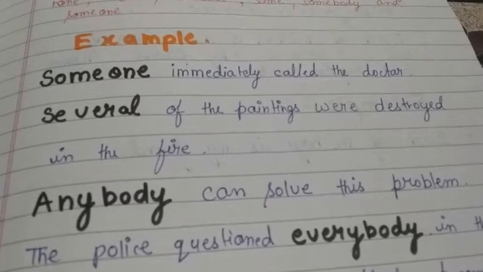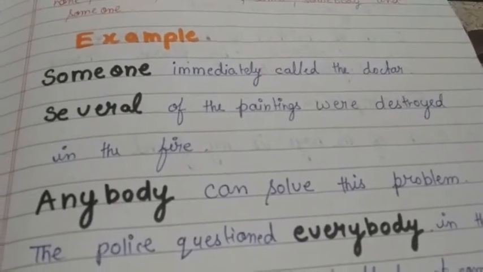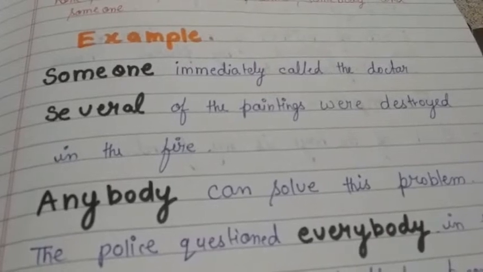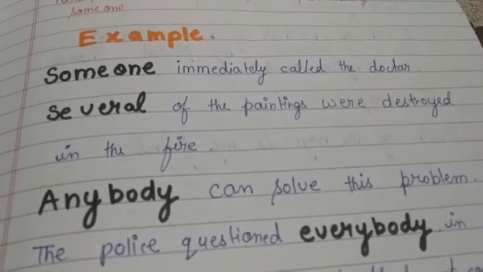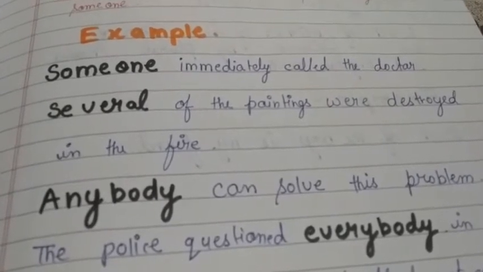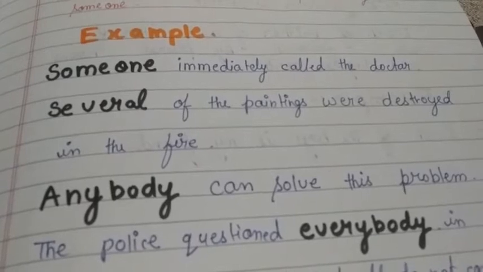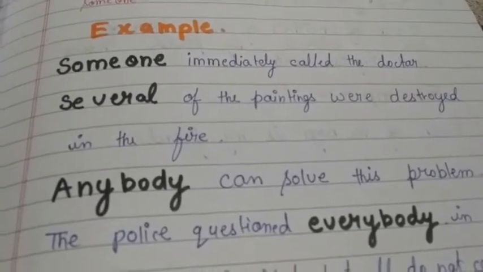Again here we have not specified the name of the person who will come and solve the problem. So anybody is an indefinite pronoun.